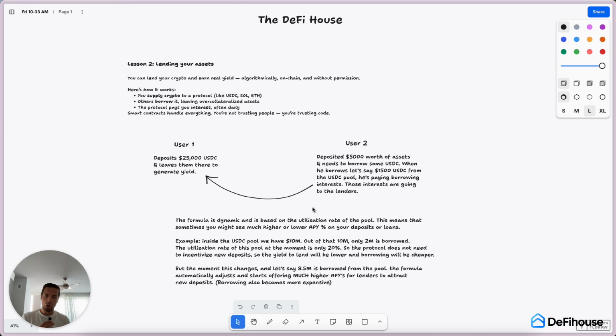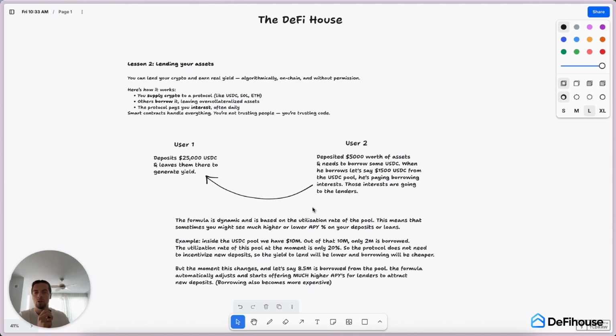So the protocol does not need to incentivize new deposits. So the yield to lend will be lower and the borrowing will be cheaper simply because there is a lot of free capital. But the moment this changes, and let's say out of those 10 million deposited, 8.5 million is borrowed from the pool, the formula automatically adjusts and starts offering much higher APYs for lenders to attract new deposits.